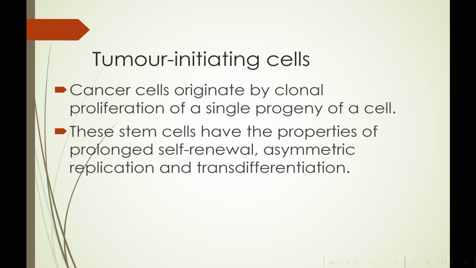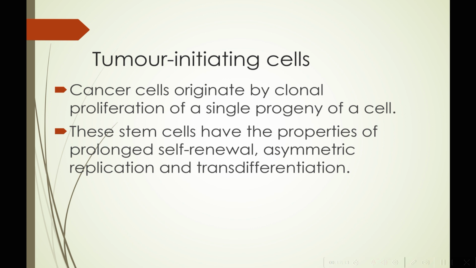So the tumor initiating cells are cancer cells, and these are clonal. These are cells which by clonal proliferation of a single progeny of a cell become a cancer cell, and these stem cells have the properties of prolonged self-renewal, asymmetric replication, and transdifferentiation.